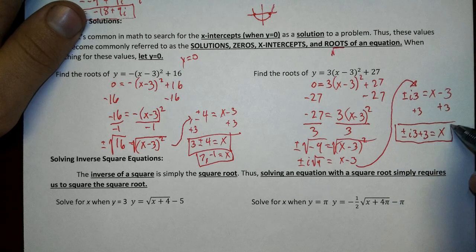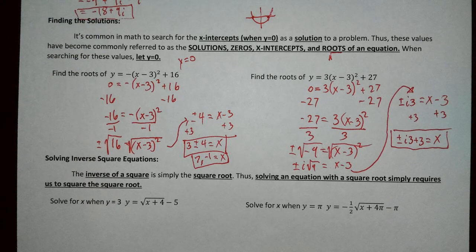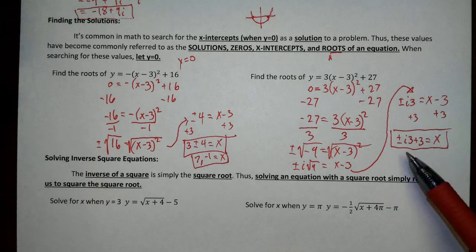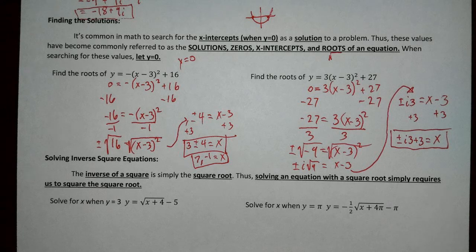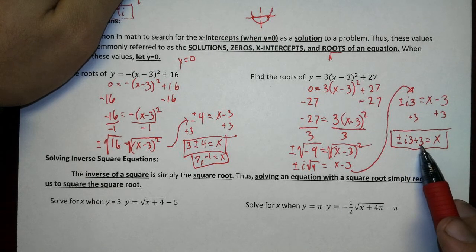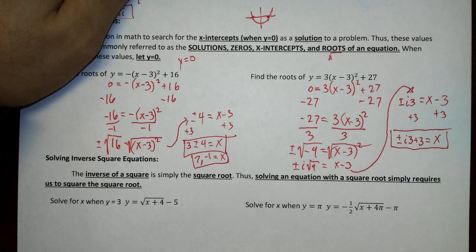Okay, now for all of you out there with low self-control, with very high knee-jerk reactions, you may see that plus and minus 3, plus 3, and think, oh, I know one of my solutions is going to be 0, because negative 3 plus 3 is 0. Only if they're real. This is imaginary. This is real. We do not mix them. They are different dimensions. Oil and water do not mix.